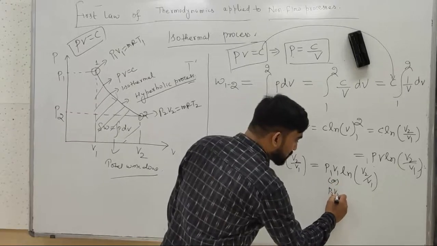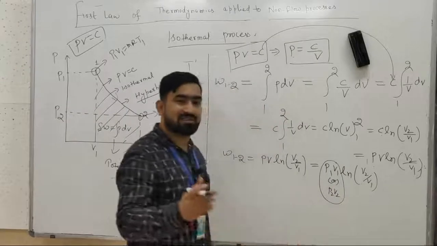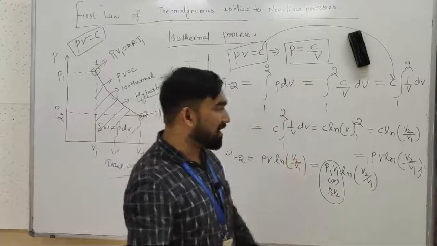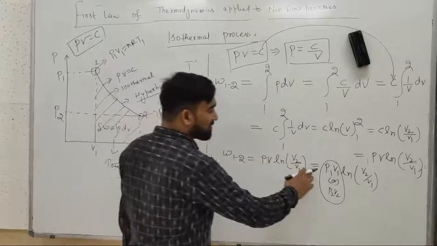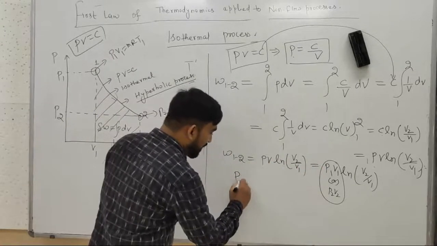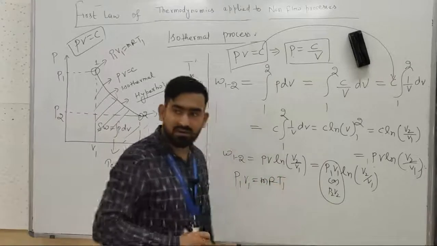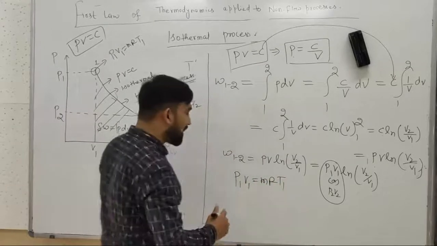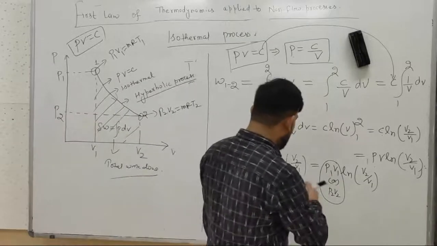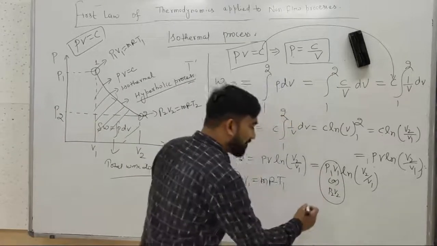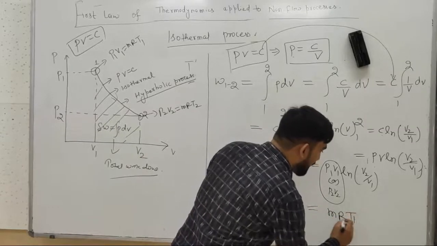You can also write P1 V1 as P2 V2. There is not significant change while you are writing P1 V1 equals to P2 V2. Now we will see that P1 V1 equals to MR T1. So we can replace this P1 V1 with MR T1, or we can get the final equation as MR T1